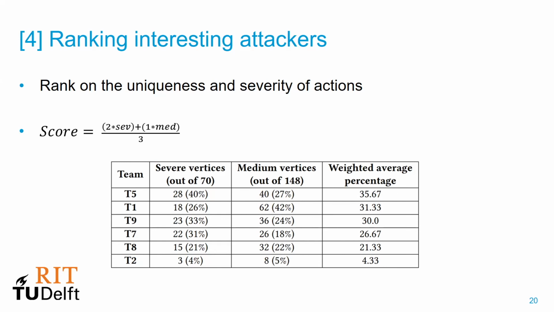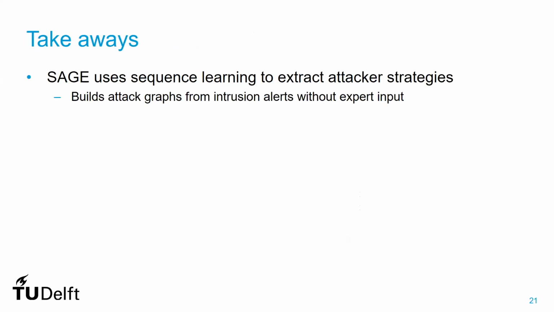Also, there is a slight possibility that team 2 is stealthy enough to bypass the intrusion detection system and has still managed to obtain the objectives, but it seems unlikely. In any case, this metric only measures what it can observe, and it basically provides a simple way to rank attackers based on the different ways they find to reach severe vertices.